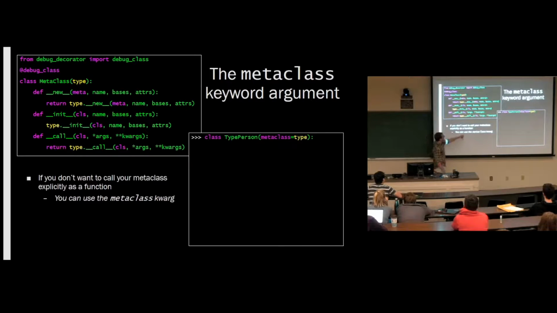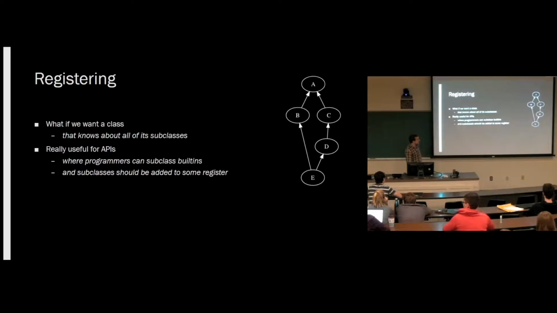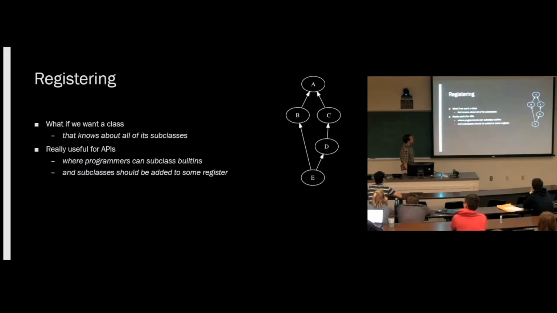Basically, if we wanted to make that type person again, what we can do is we can say metaclass equals type. Now if we want to make the meta person, we can say metaclass equals metaclass. And that works exactly the same way. So when you use the metaclass keyword argument in the class constructor line, that'll basically say, hey, Python, instead of calling type to create this instance, call the metaclass to create this instance. Any questions? Okay. So let's do it.